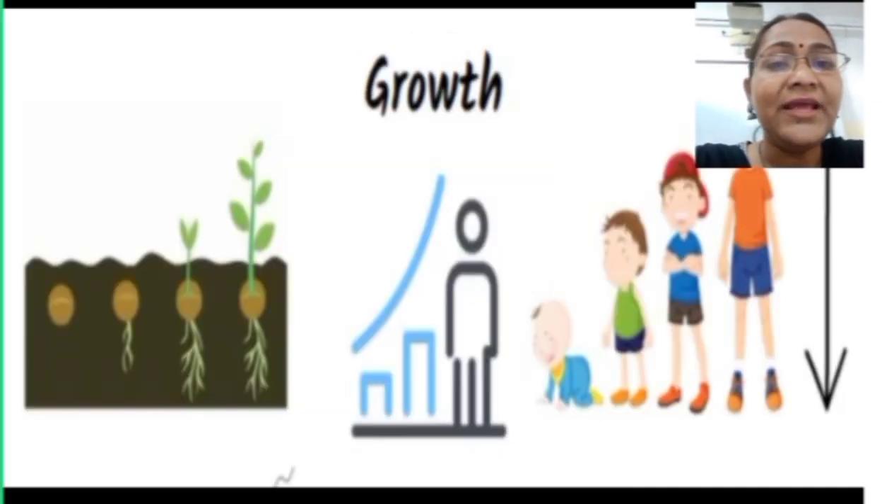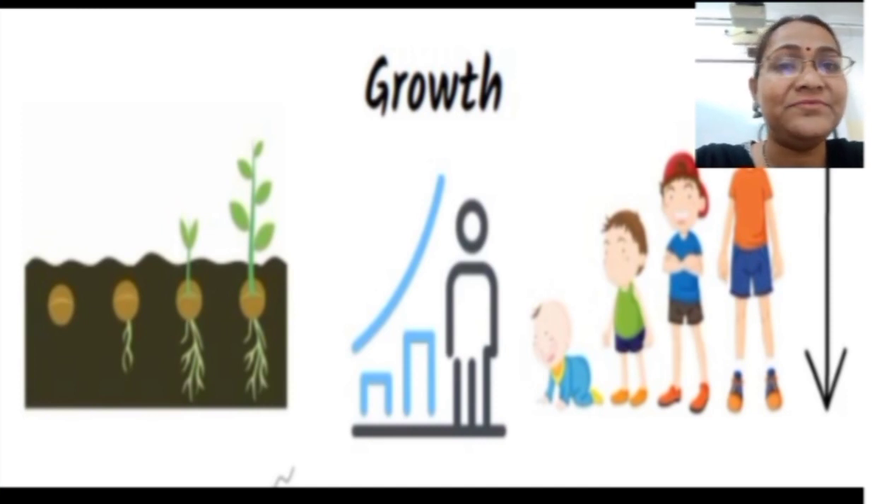Then the next characteristic we have seen is growth. Growth means increase in size. All living things can grow. All living things grow and become bigger in size with the passing of time. For example, a seed grows and becomes a plant. Similarly, a baby grows and becomes an adult. When living things grow, they become taller and bigger in size.